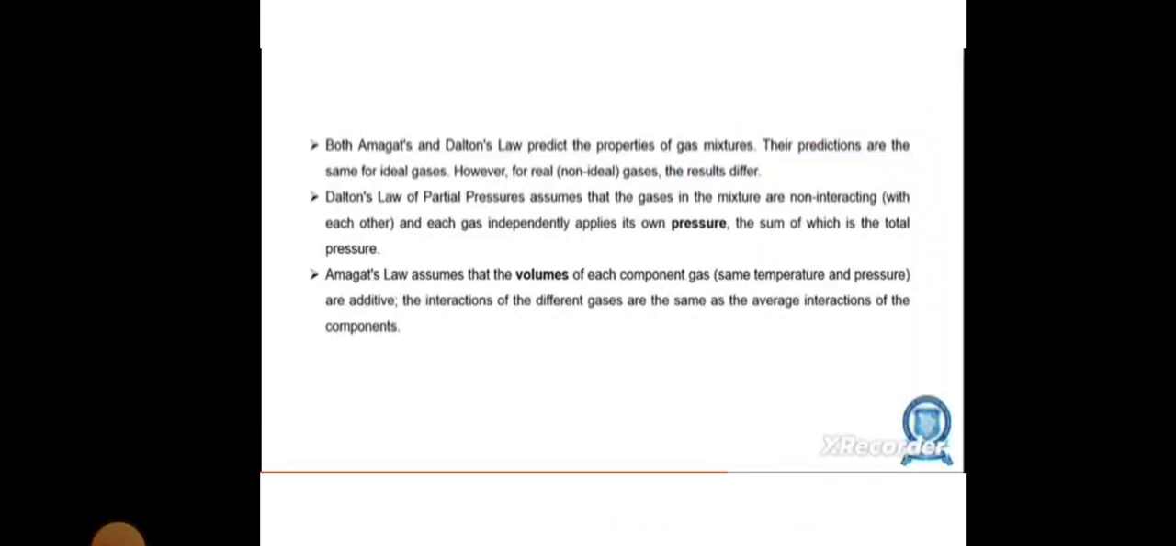Both Amagat's and Dalton's laws predict the properties of a gas mixture. Their predictions are the same for ideal gases. However, for real gases, the results differ. Dalton's law of partial pressure assumes that the gases in the mixture are non-interacting, and each gas independently applies its own pressure, the sum of which is the total pressure. Amagat's law assumes that the volume of each component gas, the interaction of the different gases, is the same as the average interaction of the components.